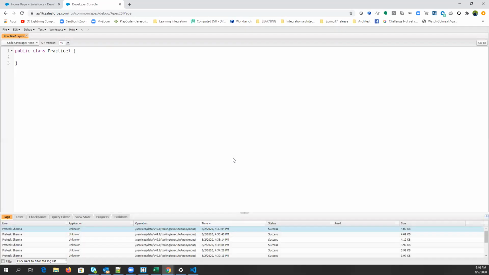As soon as you hit OK, it will create the complete body of the class. You can see here, the first one is the access specifier, then the class keyword, and the name of the class. And these curly braces are the scope of the class. Am I right, guys? Yes. Guys, one ground rule, right?